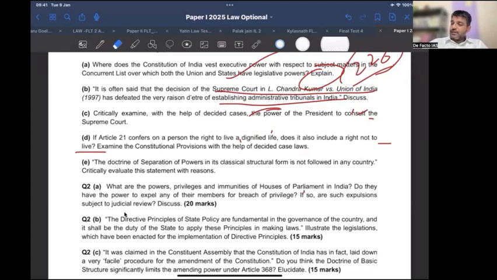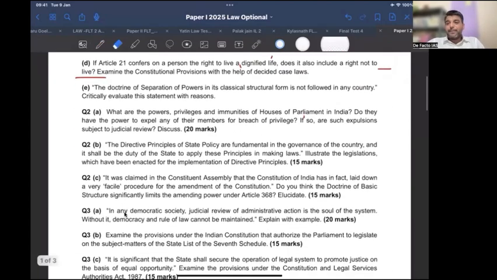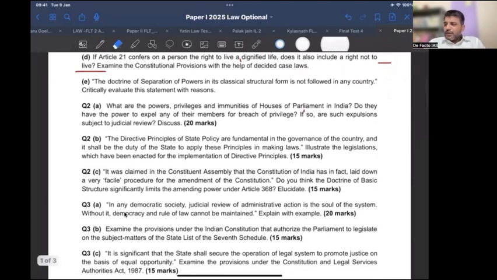That is with regard to question 2A. Again, a very easy question on privileges. We had the Sita Soren judgment, so I was also expecting this question to come this time. Article 105 and how. Because in Sita Soren, they very nicely talked about the scope of the word: the privileges always apply to the proceedings of Parliament. Now, what do you mean by the proceedings of Parliament?